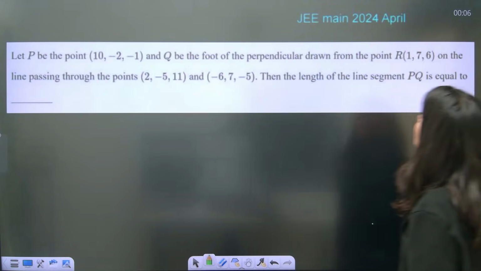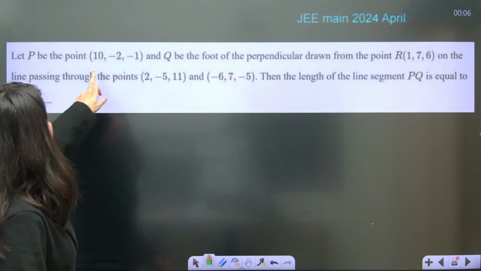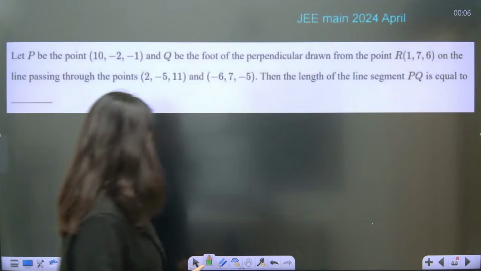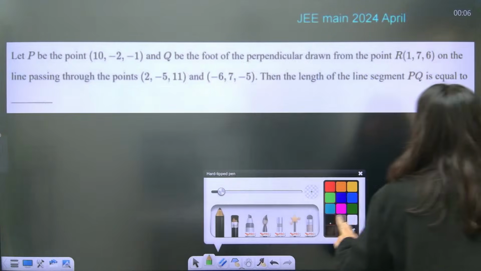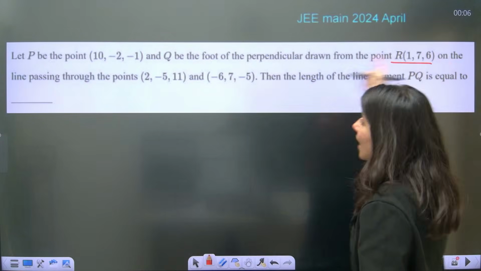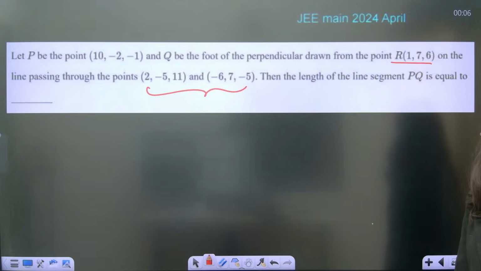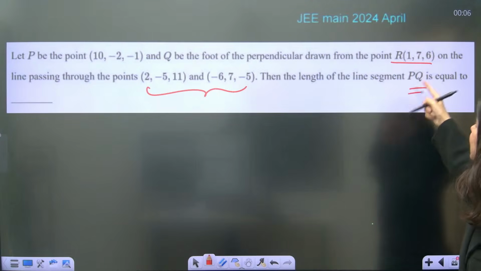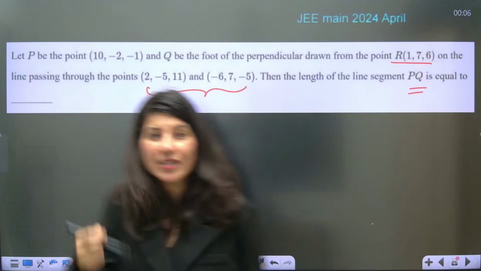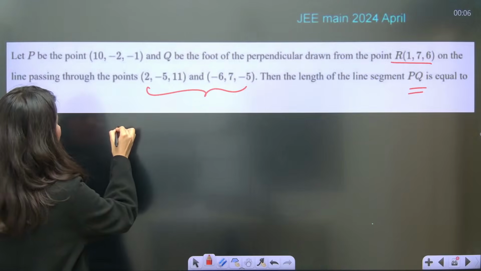See now this question, JEE Main 2024 April attempt. Can we do it? P be the point, this, and Q be the foot of perpendicular drawn from the point R on the line passing through these 2 points. Then the length of line segment PQ. So Q is that foot of perpendicular, right? You have to calculate Q. How will you do that?